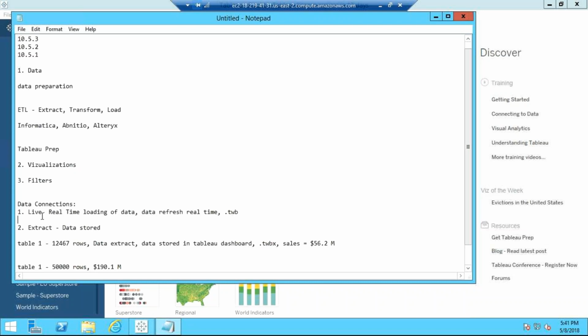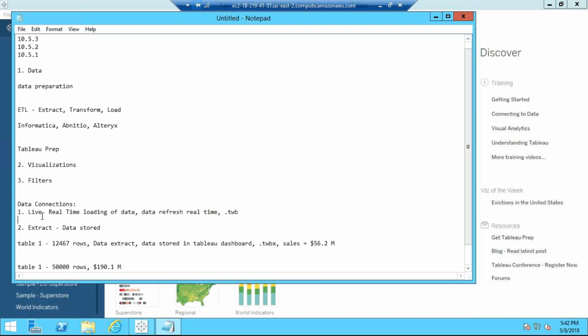Now extract. Extract is the way by which Tableau will not go to the backend database and refresh the data again and again. So extract is useful in cases where you don't want your data to be refreshed, because your data is embedded, stored in the server, and it will not be refreshed again and again. So your performance will be a bit faster. Whatever you do in Tableau, it will be a bit faster than the live connection.